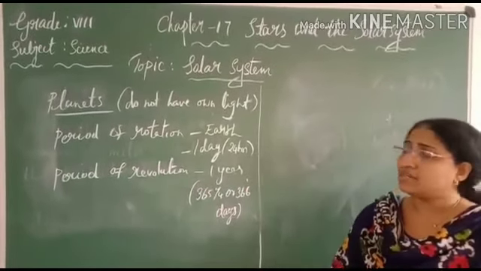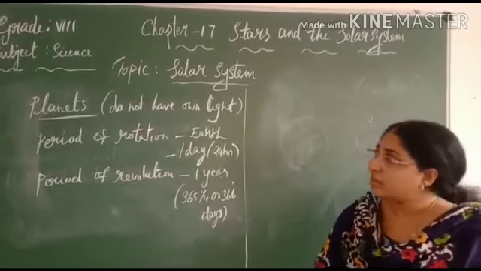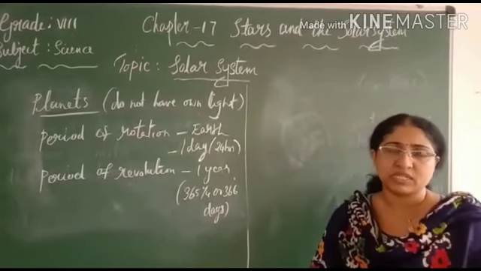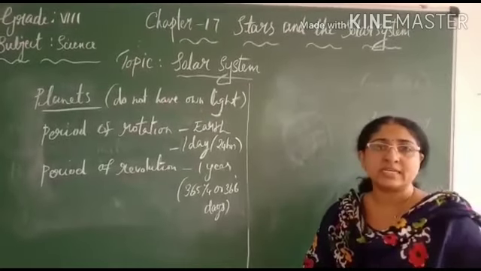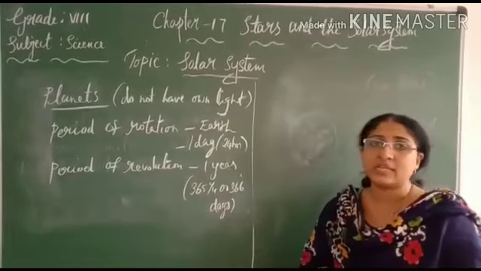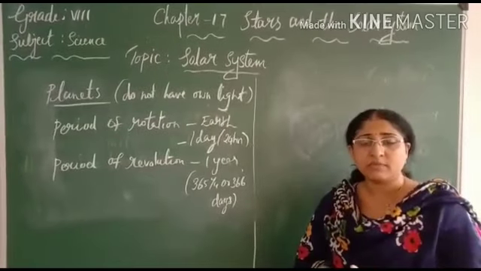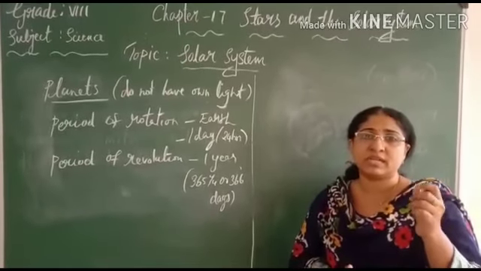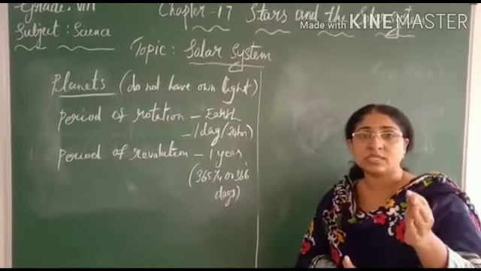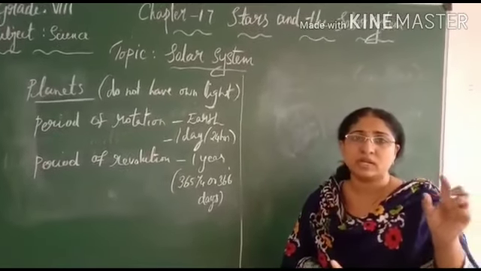How can you differentiate planets and stars? You are looking into the night sky. One thing is that planets keep on changing their positions, but the stars you can see are twinkling at night. Planets do not twinkle. So if it twinkles, you can make out that it is a star. We learned in the previous class that stars look very small because they are very far from the earth. The sun is the closest star, so it looks a little bigger, but other stars are very far, so they look very small.